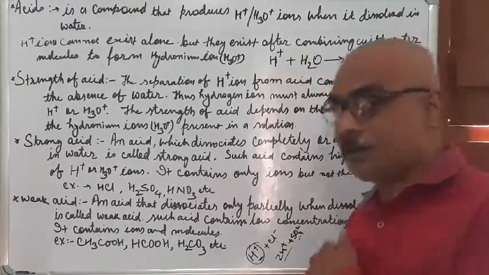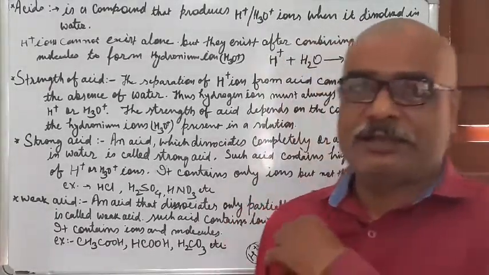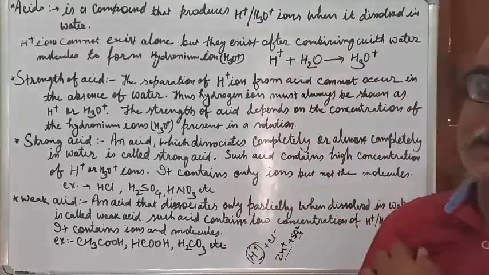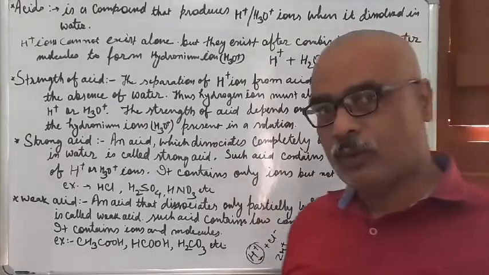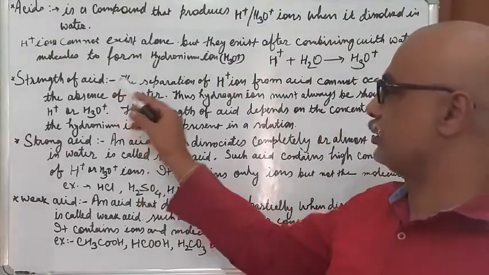So the common characteristic of acids here is that they always produce H plus ion or H3O plus ion. That will decide the strength of the acid. So now we'll talk about the strength of the acid.